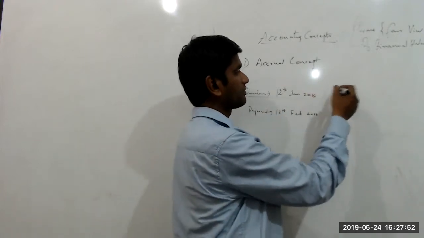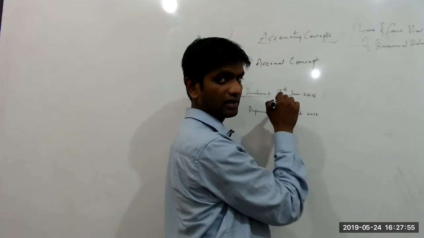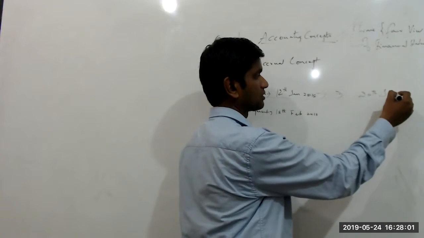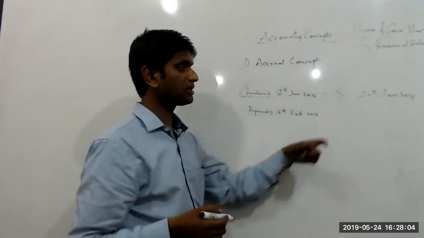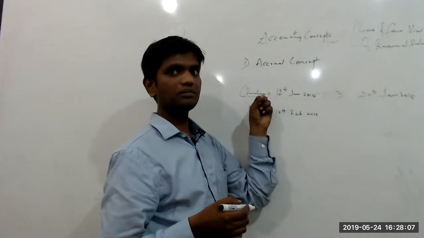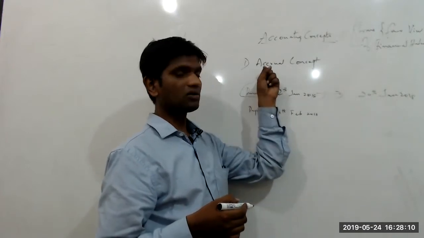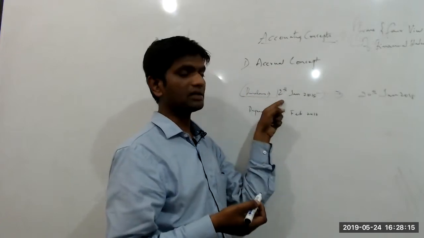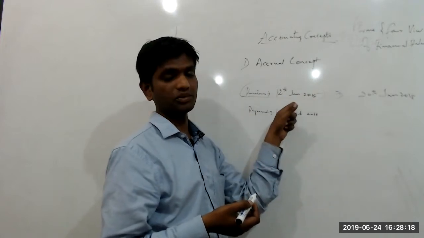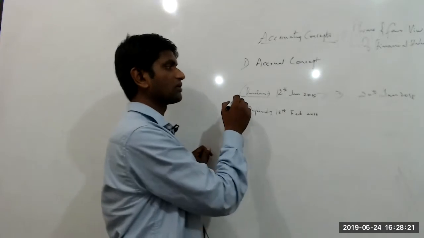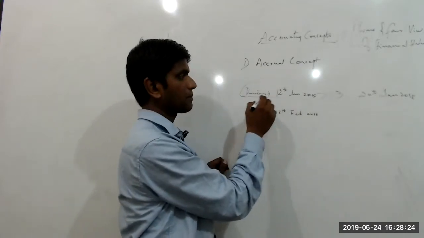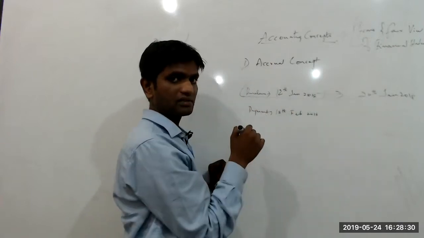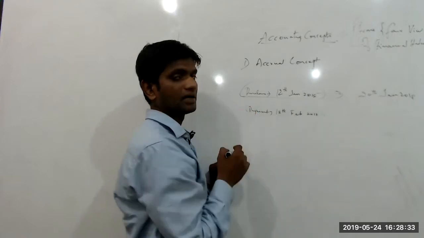Because in the meantime, what if you made a sale? You have the goods, you have not recognized the purchases, and in the meantime, on 20th January, you sold the same goods for cash. So that means you have booked a sale without purchases. How is that possible? Therefore, the accrual concept says that you are supposed to recognize the expenditure in the period to which it relates or to which it is attributable. So we are going to recognize the purchases or any expenditure on the date on which it is incurred and not on the date when we have made the payment.